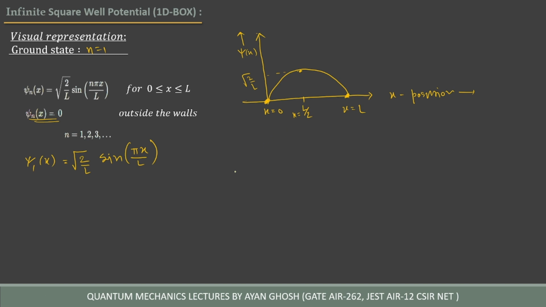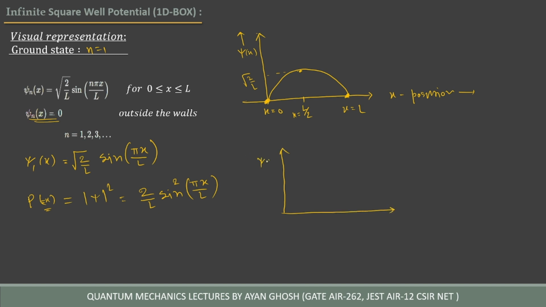Now, if we plot the probability density, how the probability density varies with position of the particle, let's see. Probability density is nothing but P of x, the probability density changing with respect to position, which is psi mod square, and which is equal to 2 by L sine square πx by L. Okay, so if we plot the probability density, what will we get?